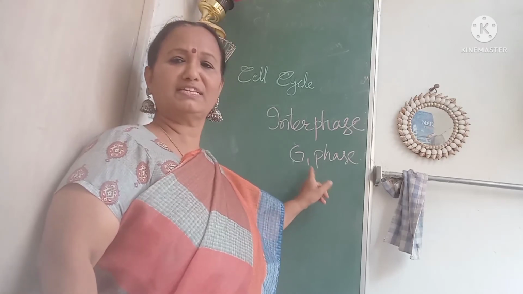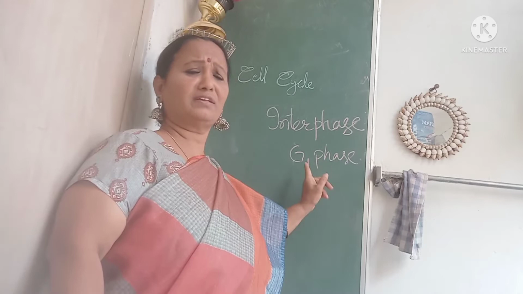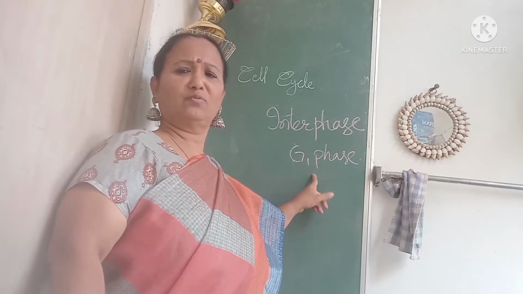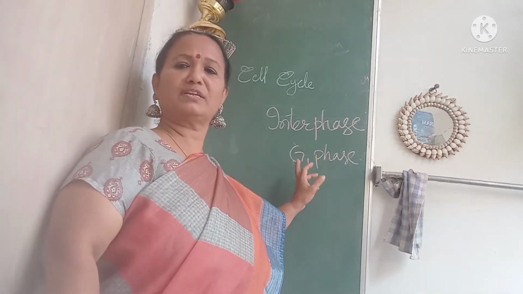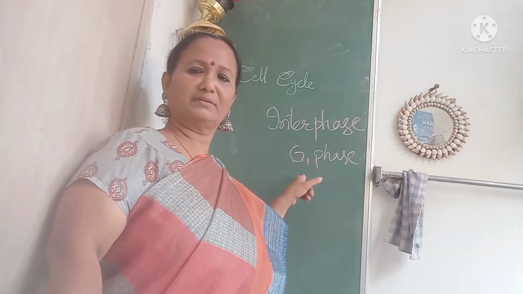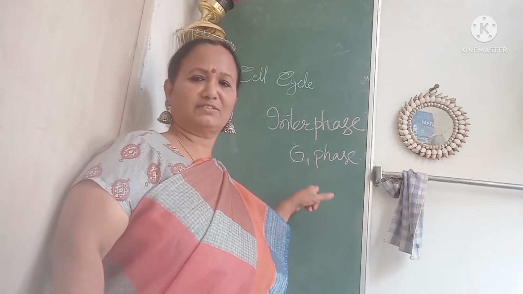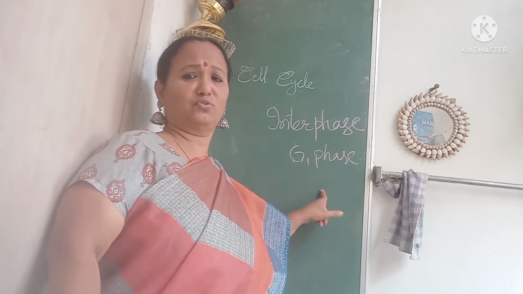G1 phase is also called the first growth phase because many synthetic components required for the cell cycle are prepared in this phase only. That's why it is called the first growth phase.